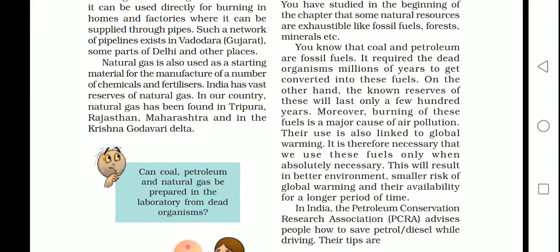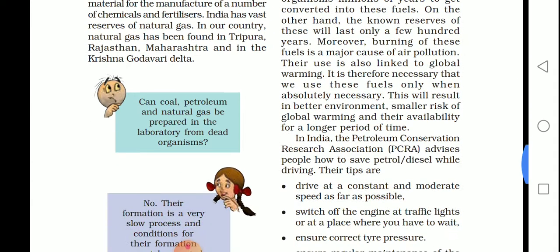In India, the Petroleum Conservation Research Association, that is PCRA, advises people how to save petrol and diesel while driving. When you are driving a bike or car and you stop at a traffic signal, you switch off the vehicle. In a still condition, if the vehicle is kept running, then we are unnecessarily wasting fuel.